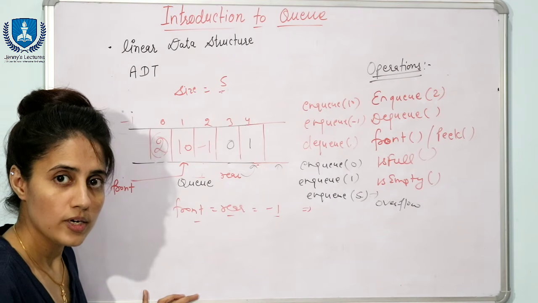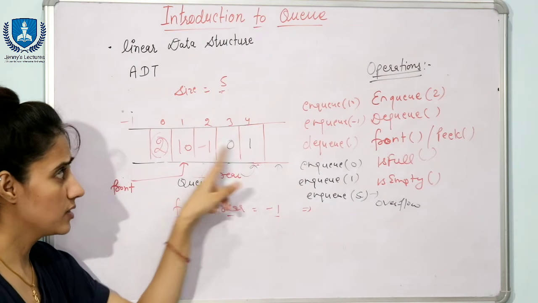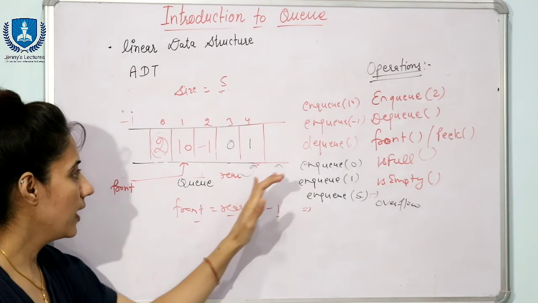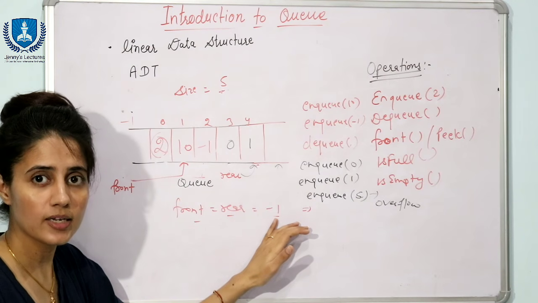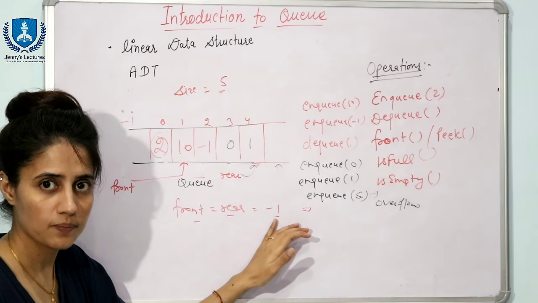And what is underflow condition? Suppose you want to dequeue and there is nothing in this list, right? Both front and rear are -1. In that case, that is an underflow condition. That is, queue is empty, right?